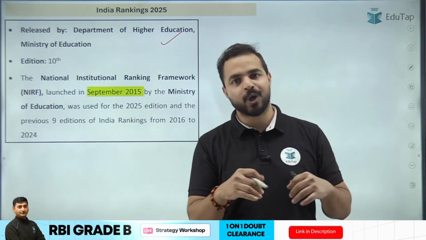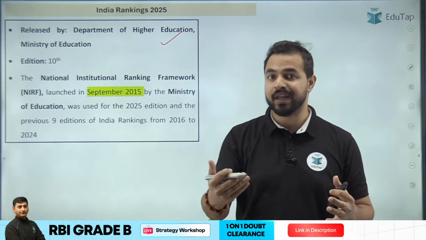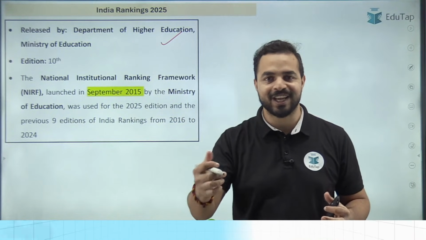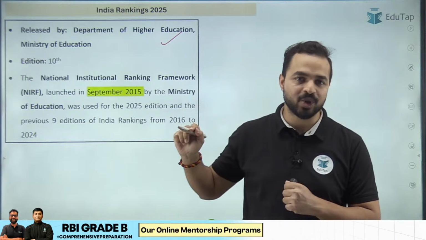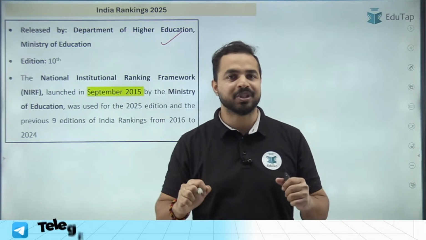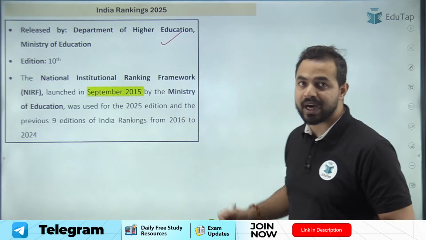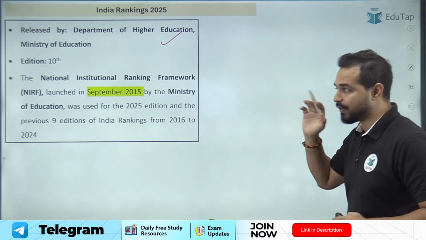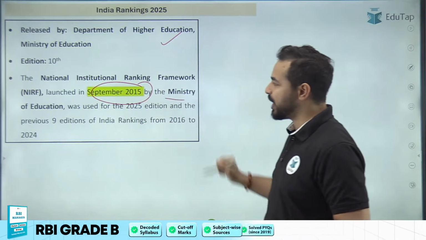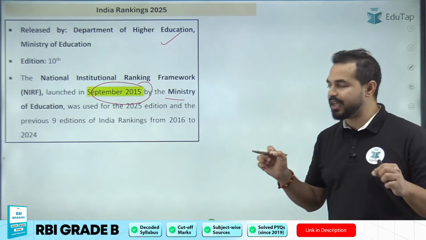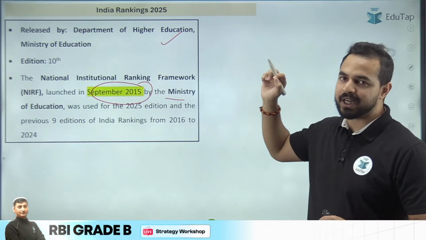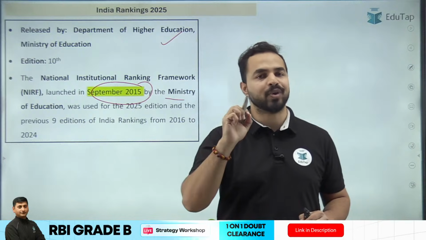So अगर आपके कुछ फ्रेंड्स हैं जो कि अगले साल यहाँ पर किसी यूनिवर्सिटी के अंदर एडमिशन लेना चाहते हैं, तो वो उस रैंकिंग को जरूर देख सकते हैं दोस्तों, क्योंकि on the basis of the performance only and across the other important parameters, this ranking is being created under the National Institutional Ranking Framework. This was launched in September 2015 by the Ministry of Education और इसको 2025 एडिशन के अंदर भी इस्तेमाल किया गया है दोस्तों. And this was the 10th edition of this particular report of India Rankings 2025.